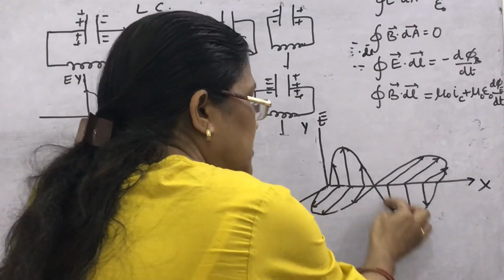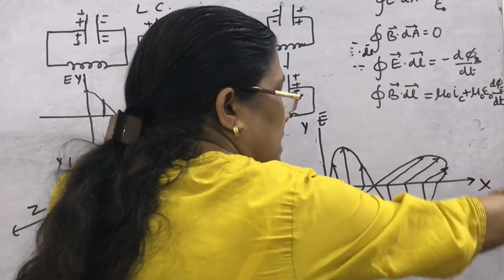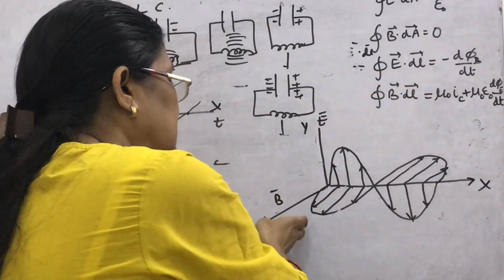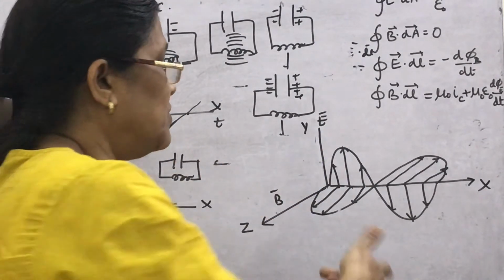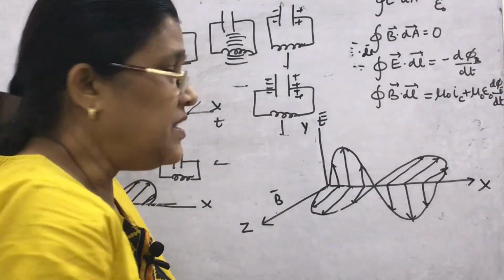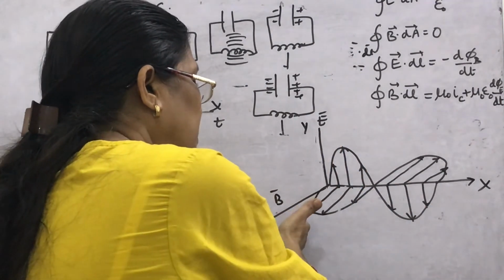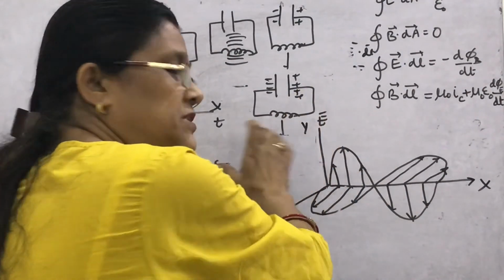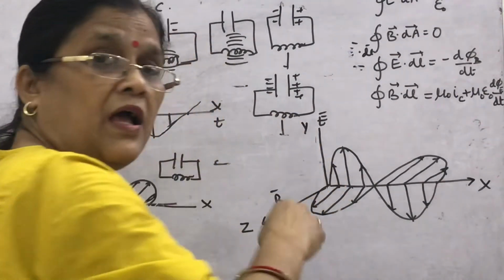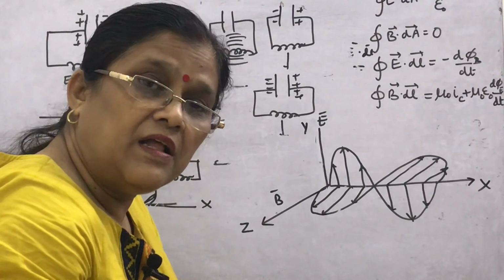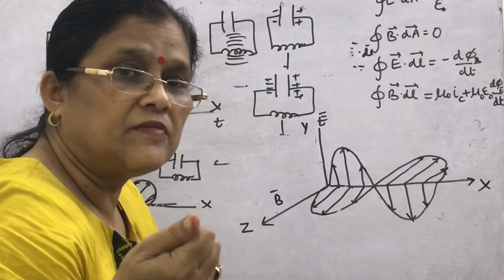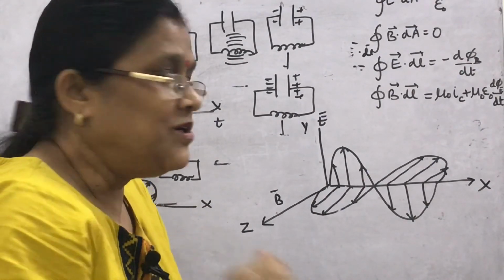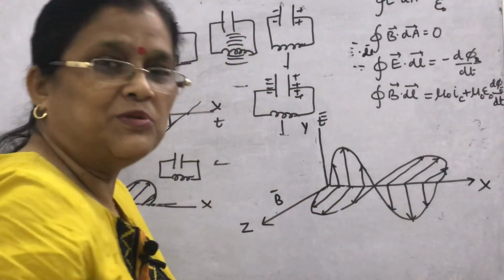Look, for their formation, I have shown only one oscillation. In this way, in which direction are they propagating? X. You know x is perpendicular to the y and z axis both in the 3-dimensional case. So, as per the definition of EM waves, the electric field and magnetic field are time varying and perpendicular to each other, in the same phase, they are self sustained, and their frequency is the same as the frequency of the oscillating particles. And from where does this energy come? The energy of the source of the charged particle which is oscillating. So, in this way EM waves are produced.